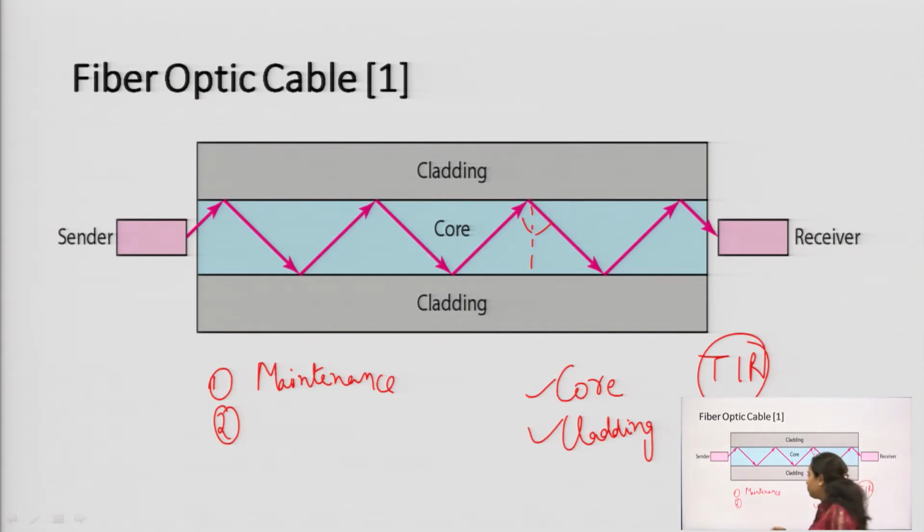Cutting the fiber optic cable means, if you want to join two optical fiber cables together, then a particular kind of cutting has to be involved for the purpose of transmission. So, that is the case for fiber optic cable. There are two things involved, core and cladding, and it is based on the total internal reflection.